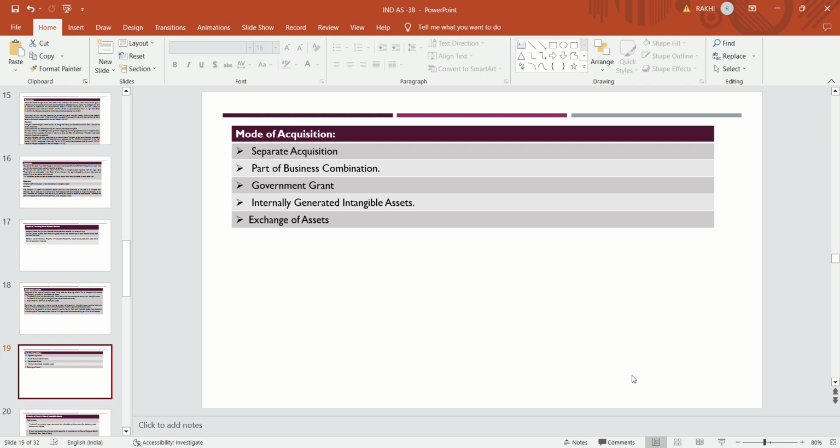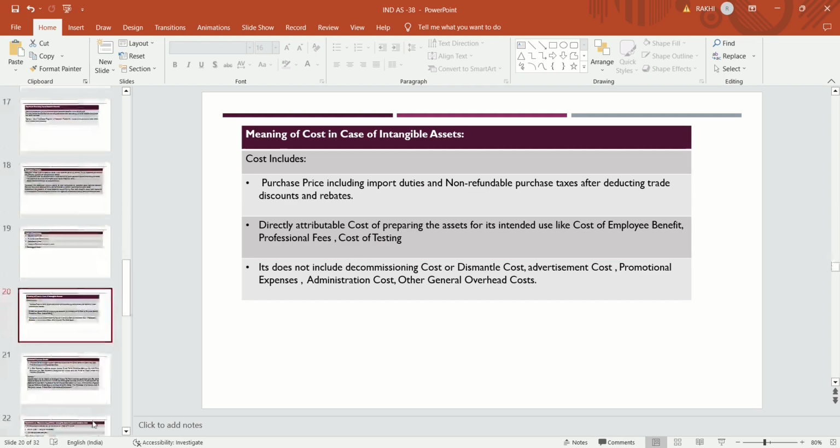Intangible assets can be acquired by way of separate acquisition, by way of business combination, by way of government grants, or if the goodwill or intangible asset is generated internally by the organization or through exchange of assets. So these are the modes of acquisition.